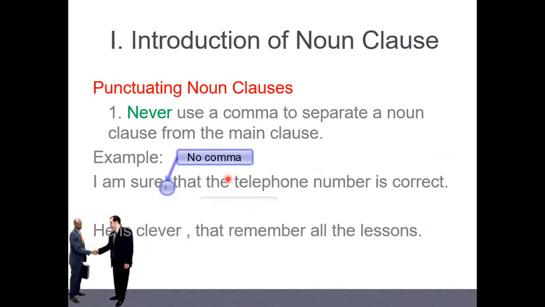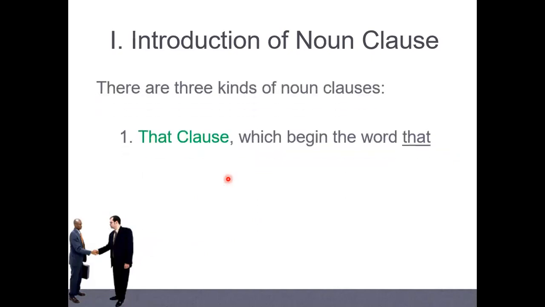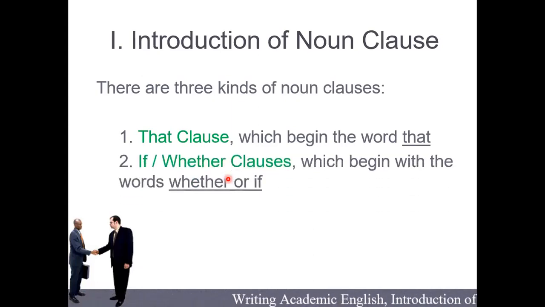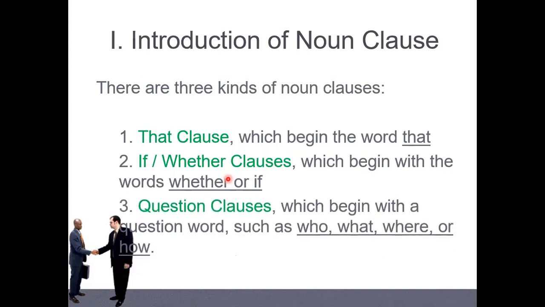So a noun clause has no comma at all. There are three kinds of noun clauses that I have told you already. We have that clauses, which start with the word that. We have if/whether clauses, which start with the word if or whether. And the last one we call question clauses. They start with question words like who, what, where, or how, and so on.